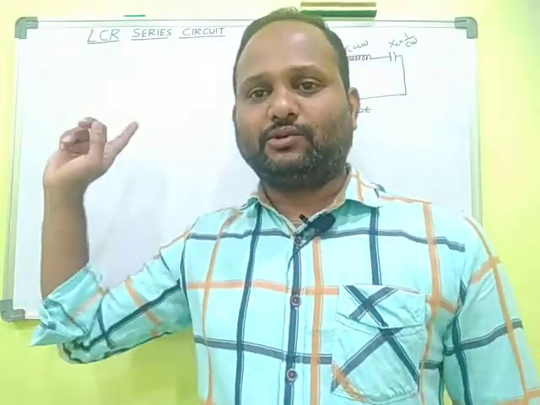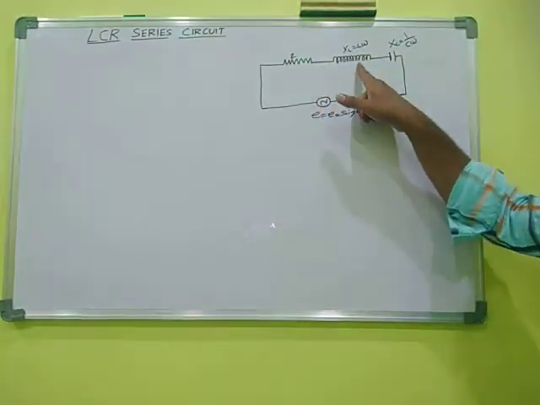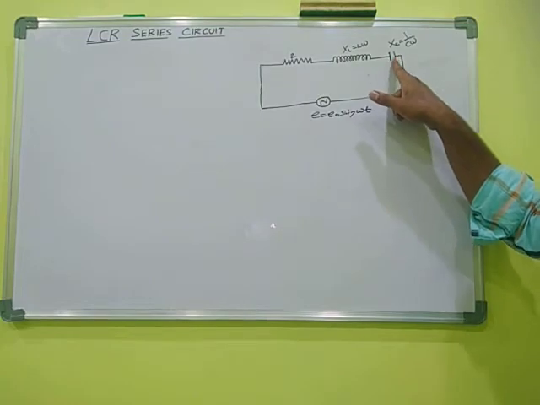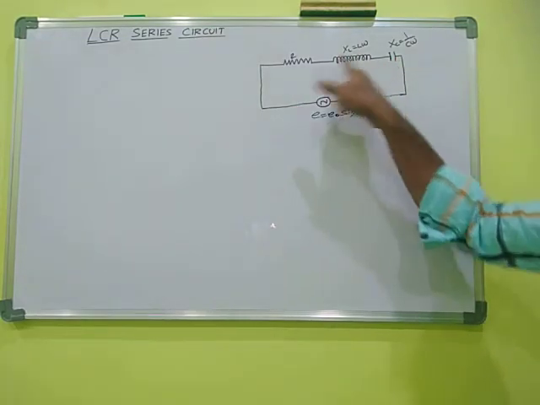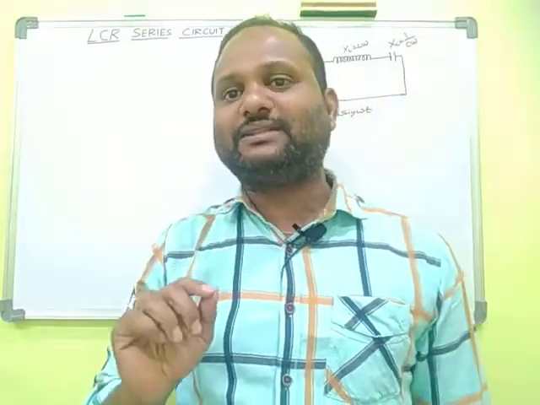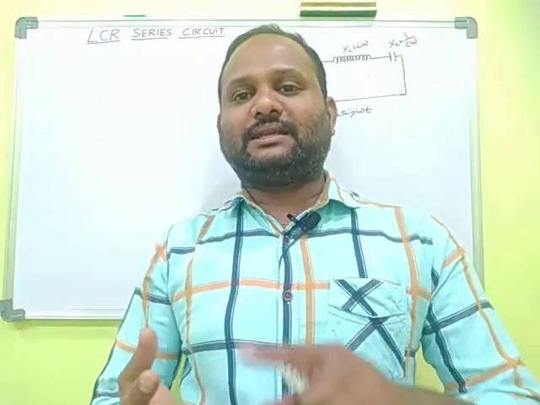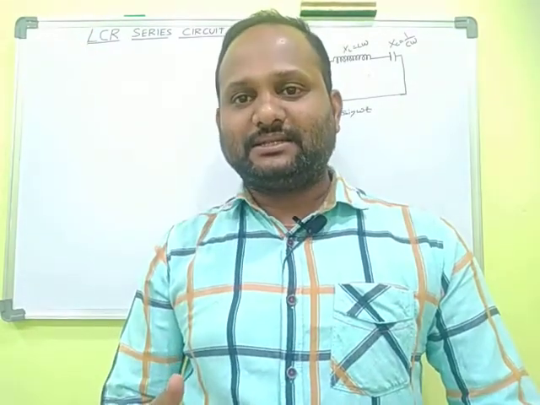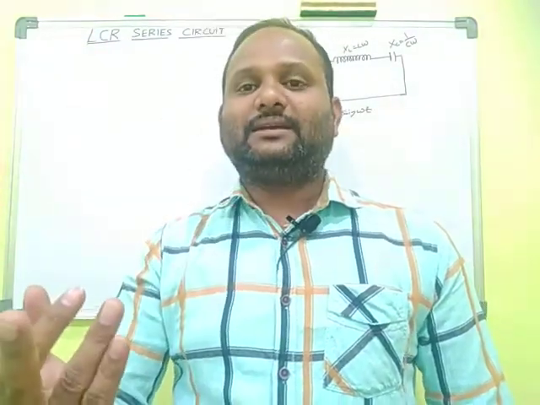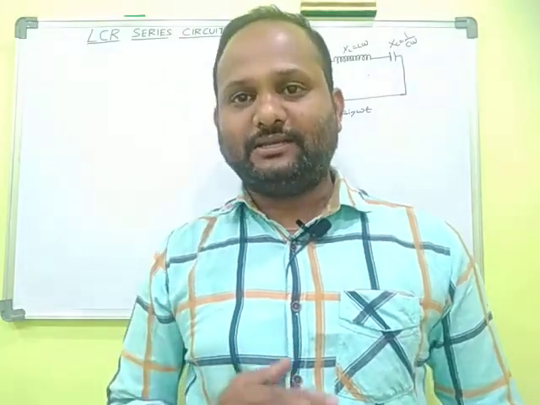Then for what purpose did we study AC with inductor, AC with capacitor, AC with resistor? In the LCR circuit, listen carefully, if the value of inductance and capacitance is minimum and the resistance is maximum, then the circuit is considered to be an AC circuit with resistor only. Otherwise, if the resistance and the capacitance are very less and inductance is very high, then the circuit is considered to be an AC circuit with inductor only.